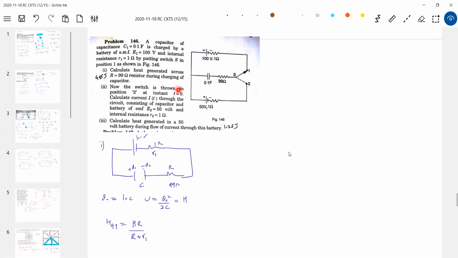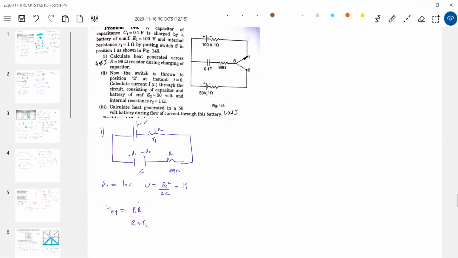Now the switch is thrown to position 2 at an instant t equals 0. It means it gets fully charged. It got fully charged here. Now it will be thrown to that one. So now here, what is the drop here? It will be 100 volt. But the battery cell is of 50 volt. So just have a small diagram.